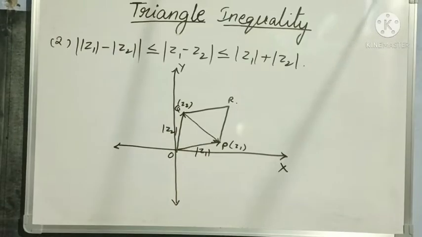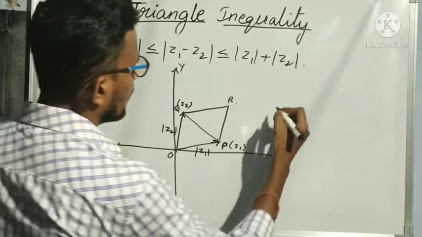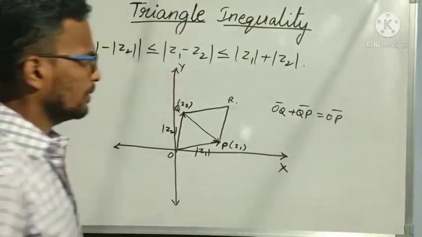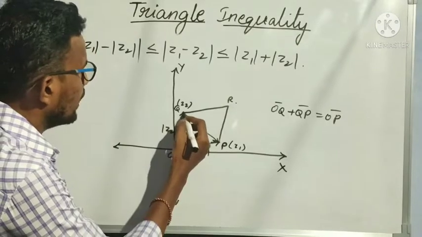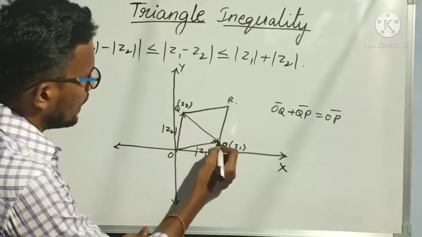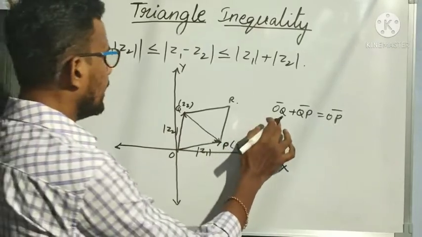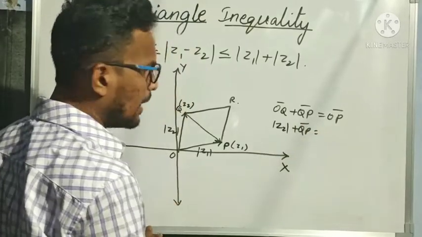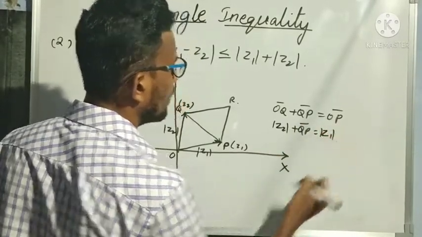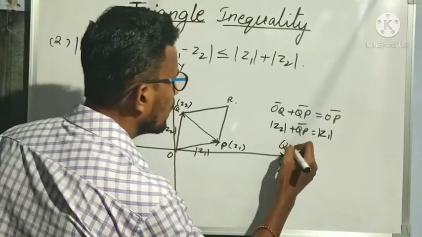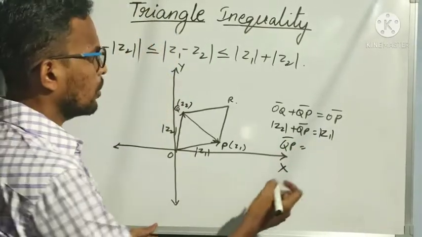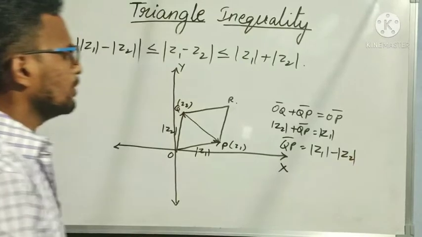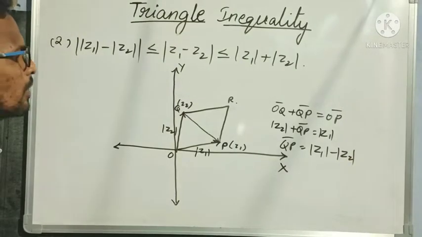I am applying the triangle law of vectors, that is OQ bar plus QP bar is equal to OP bar. Okay. If I take OQ bar as modulus of Z2, plus QP bar, which is what I want, and OP bar as modulus of Z1, then I get QP bar equal to modulus of Z1, and if I send that to the other side, modulus of Z2 will come. Understood?